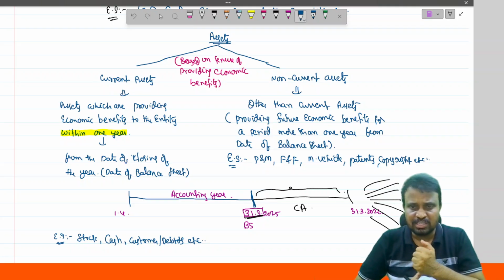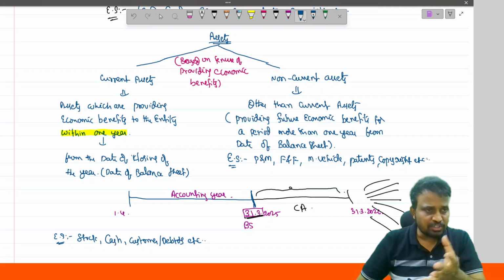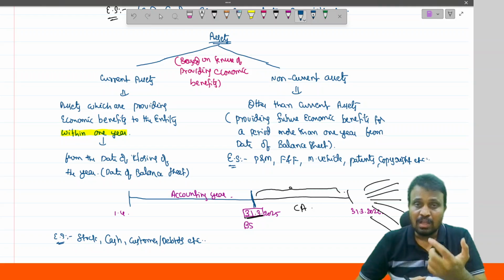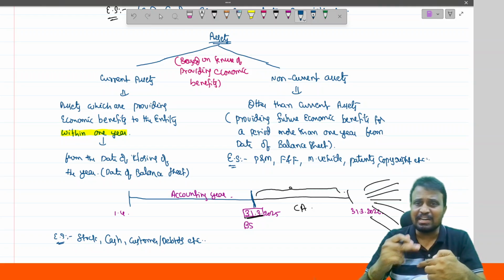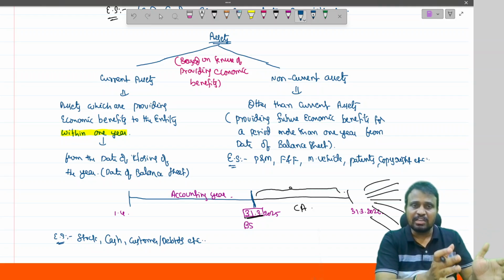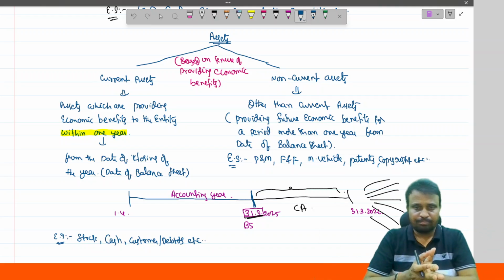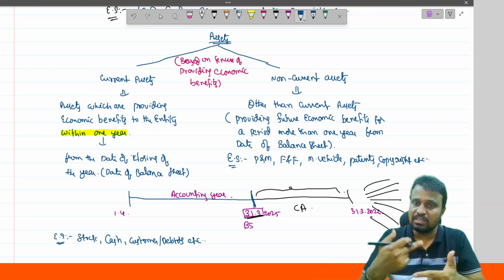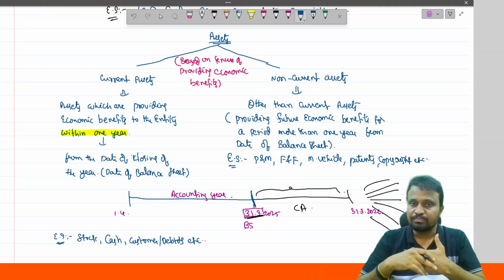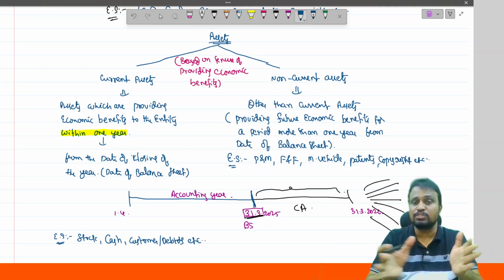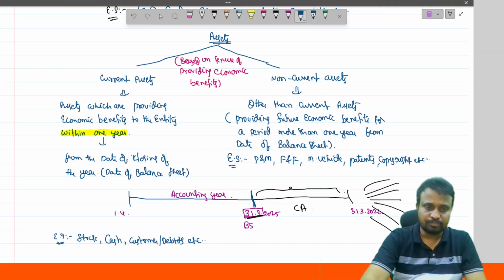For example, coming to the college, in the college they are using tables and benches, which they purchased for providing what? Education services. And at the end of every batch, they don't replace the benches. Generally, if you purchase a bench, it will be used for say 5 to 10 years. So it is providing benefits to the entity for a period of more than 1 year. So it is treated as what? A non-current asset. Based on the period of deriving the benefits, we classify the assets into two types. One is what? Current assets. Another one is what? Non-current assets. Okay.